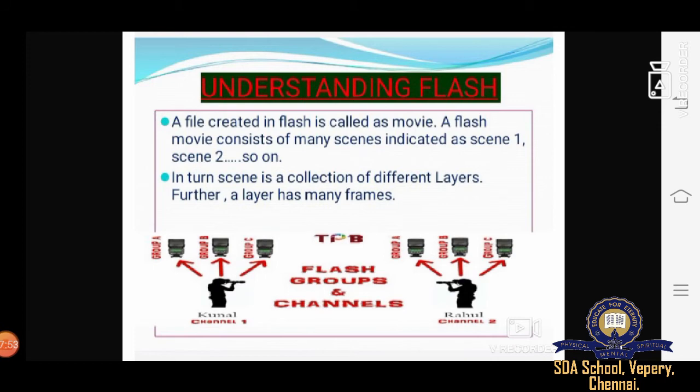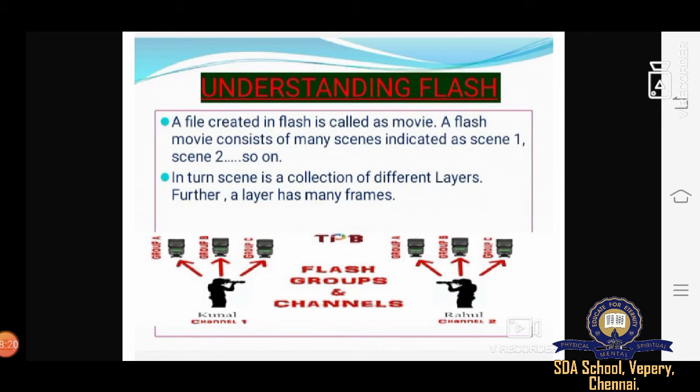In scene 1 we have two layers, layer 1 and layer 2. In layer 1 we have frames: frame 1, frame 2, frame 3. Like that we divide each reel, each part of each scene. The movie makers divide it in different forms, and after that they see the time and maintain the time.